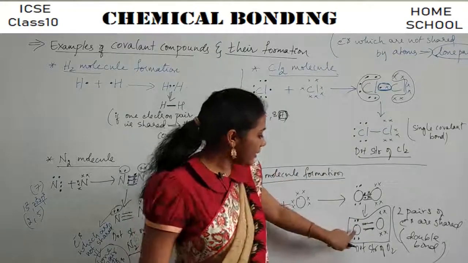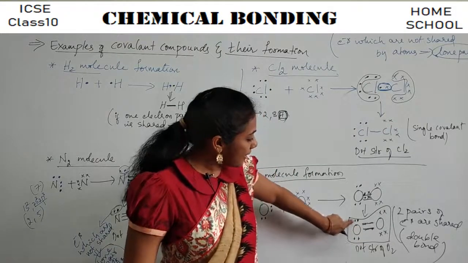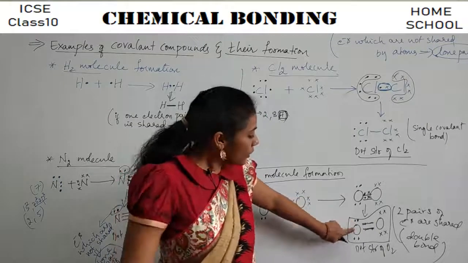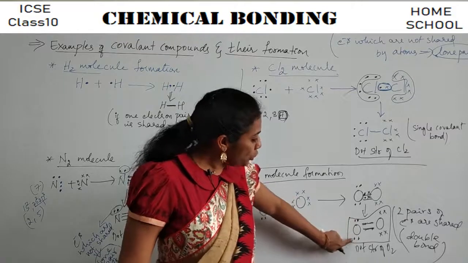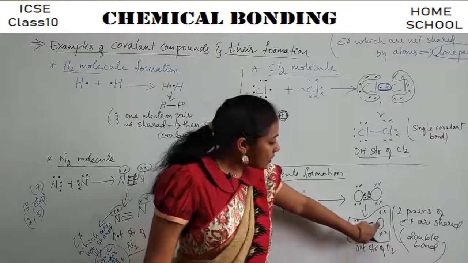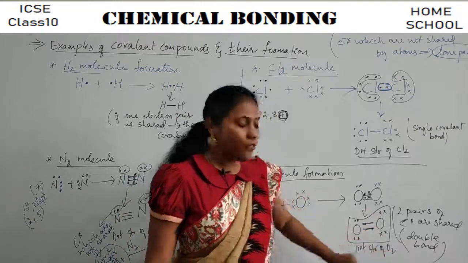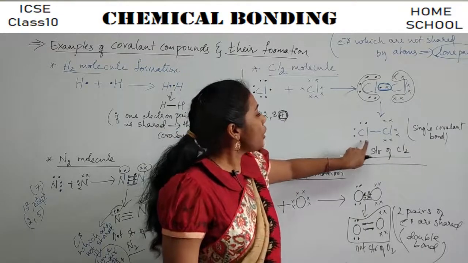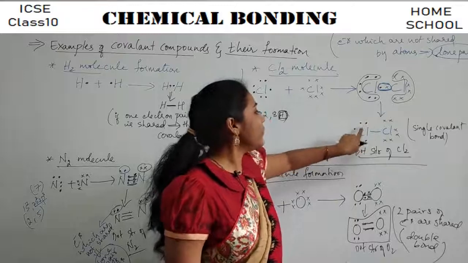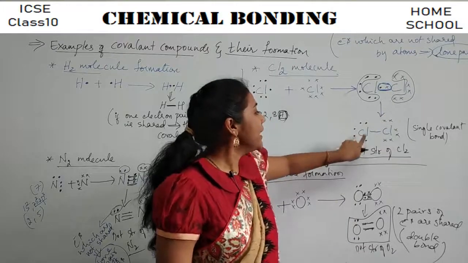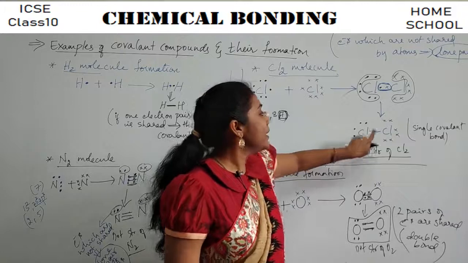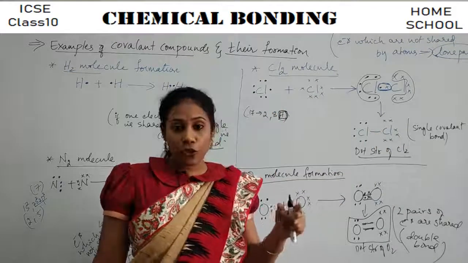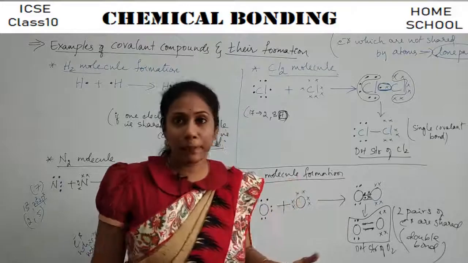See here, even in this oxygen, how many lone pairs are there? 1, 2 electrons together make one pair, right? So this oxygen has 2 lone pairs of electrons. Even this oxygen has 2 lone pairs of electrons. Coming to the chlorine here, how many lone pairs are there for this chlorine? 1, 2, 3. 3 lone pairs are there for this chlorine. And for this chlorine also, 3 lone pairs are there, right? So you must understand what you mean by lone pairs.